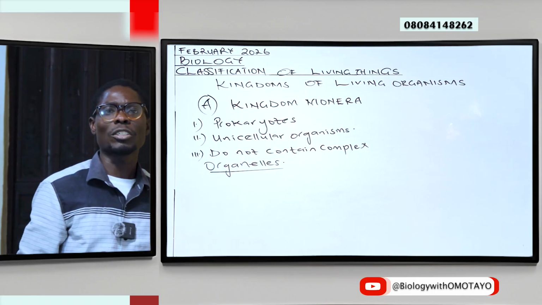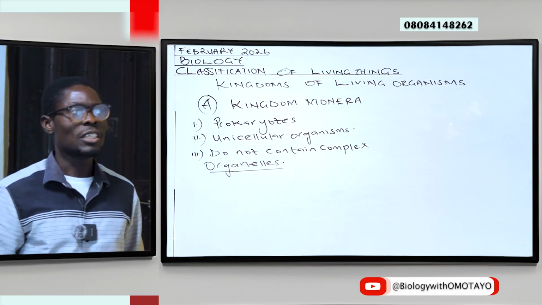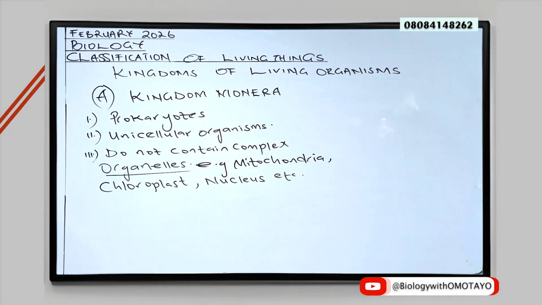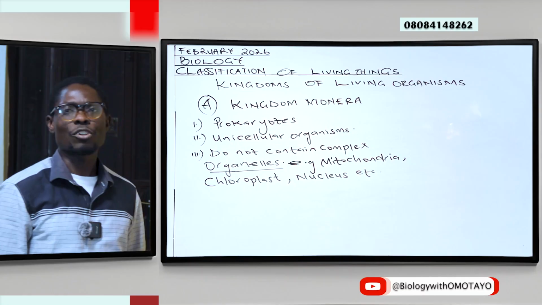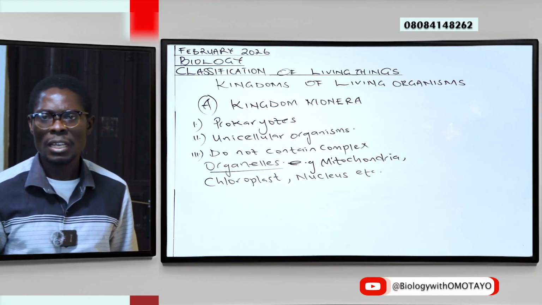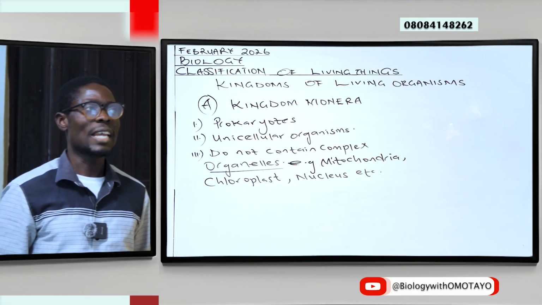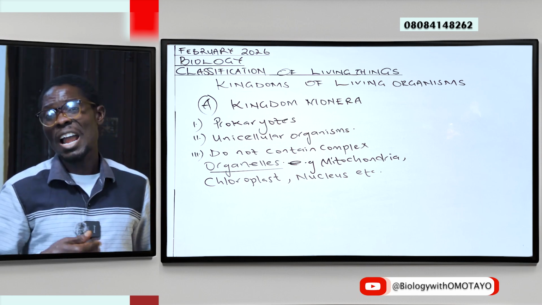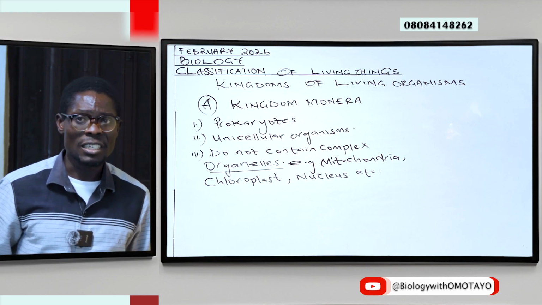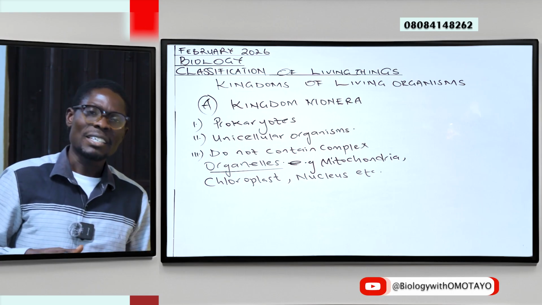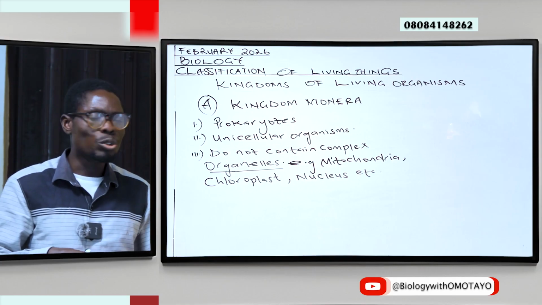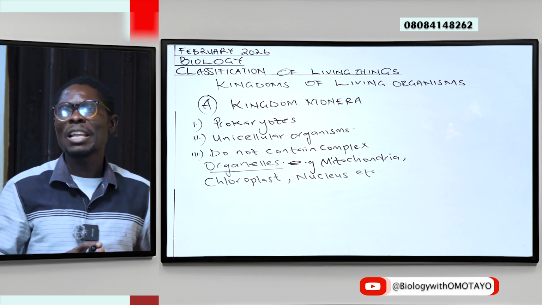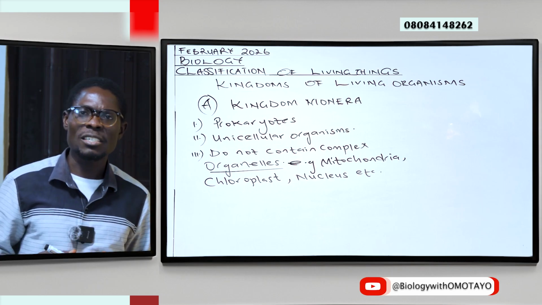These are not membrane-bound organelles. They lack organelles such as mitochondria, chloroplast, the nucleus, and so on. Remember earlier, we said they only contain strands of genetic material. The strands are not collected together in an enclosure, no nuclear membrane, and so there is no well differentiated nuclear component, just genetic strands.